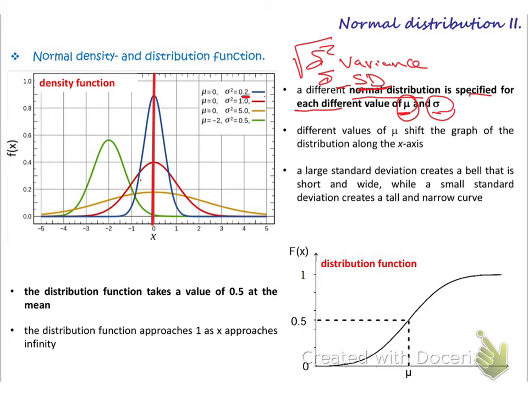But if we look at the red one, see the red one? It has the same mean. The mean here also is mu. So the location of the two graphs is around the mean. So this is the mean, mu, okay? But this one is more flattened. See, the red one is more flattened, because its standard deviation is big. The standard deviation is bigger than this one. Okay, so it becomes wider, more flattened. Okay.